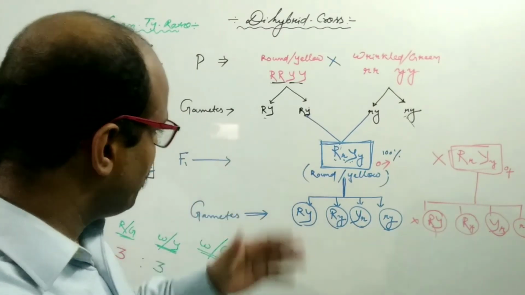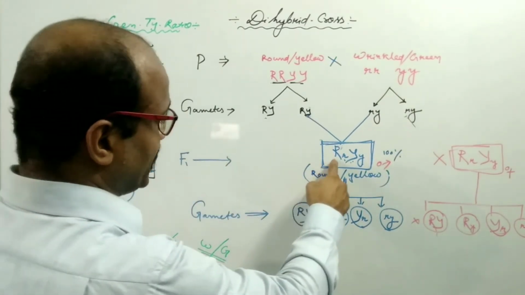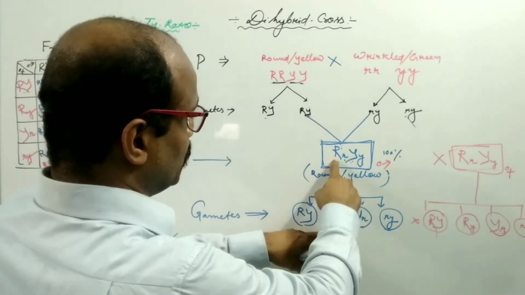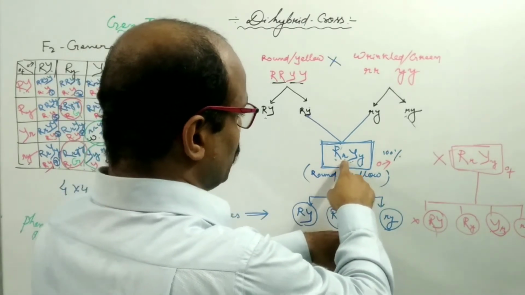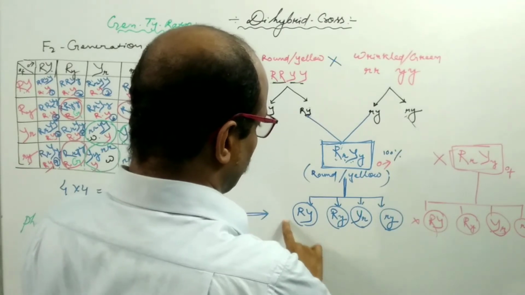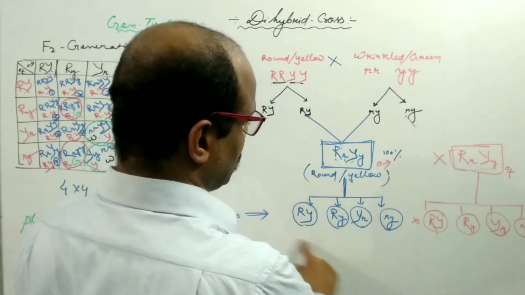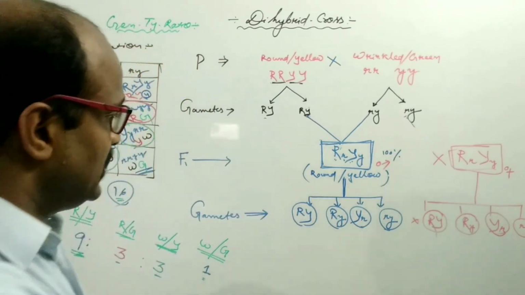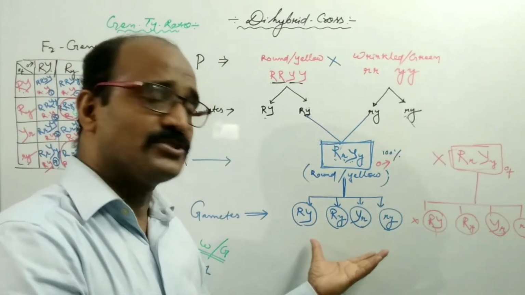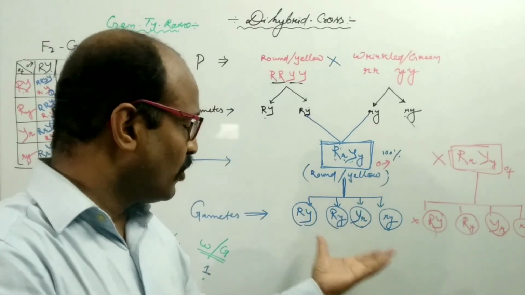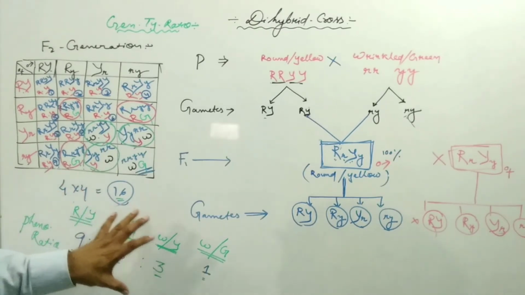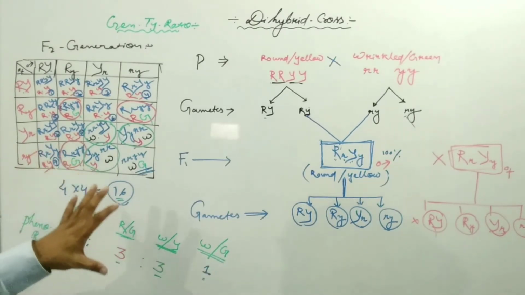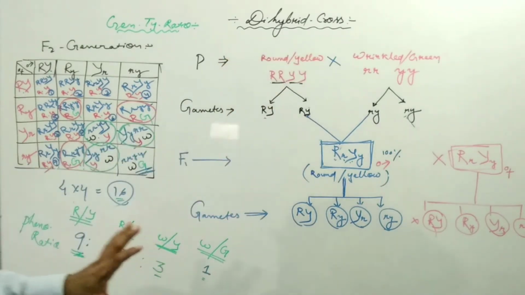At the time of gamete formation, capital R will go with capital Y, capital R will go with small y, small r will go with capital Y, and small r will go with small y. So the probability, or the percentage, is the same. That's why there will be the formation of 4 types of gametes. Because of the formation of 4 types of gametes, Mendel found 4 types of progeny: 2 are parental characters and 2 are non-parental characters.